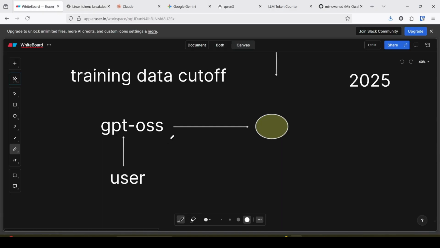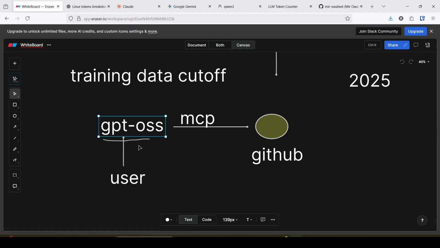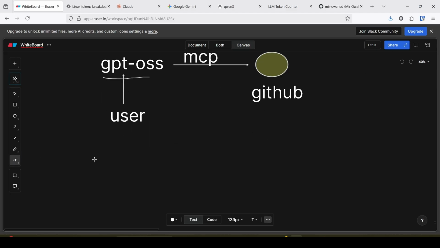In that situation, if we connect the LLM with my GitHub account with the help of MCP, this connection is MCP, then it can generate a response using this data through the MCP connection. That means it retrieves data from the context.